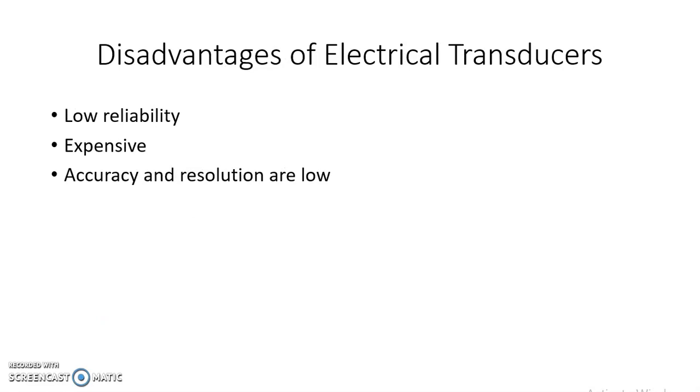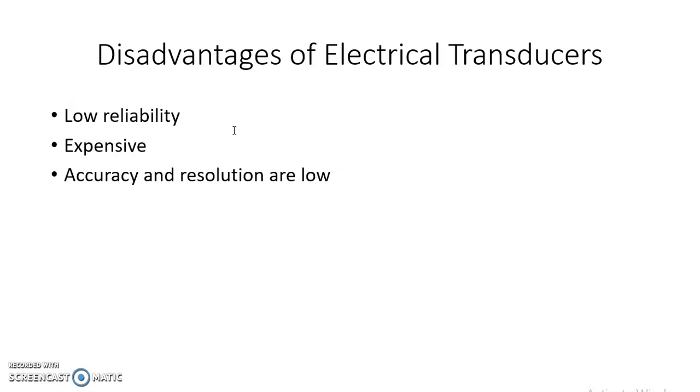Now let us see the disadvantages. What are the disadvantages of electrical transducers? The first one is low reliability. Electrical transducers have low reliability in comparison to mechanical types due to the aging effect.